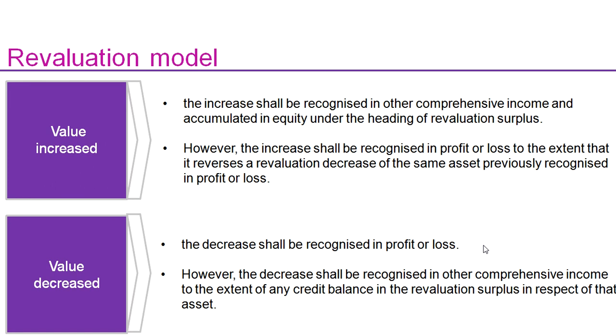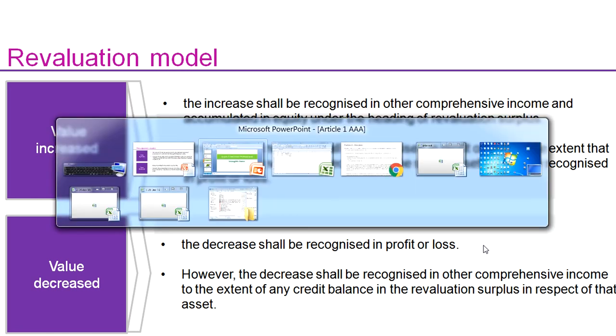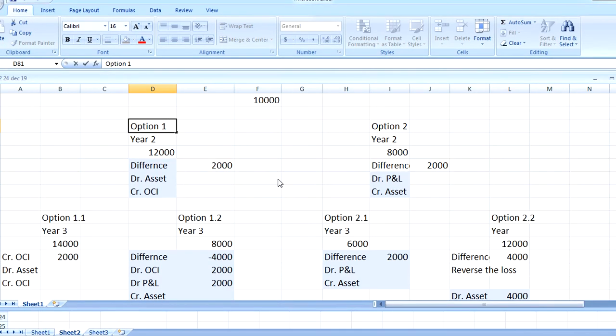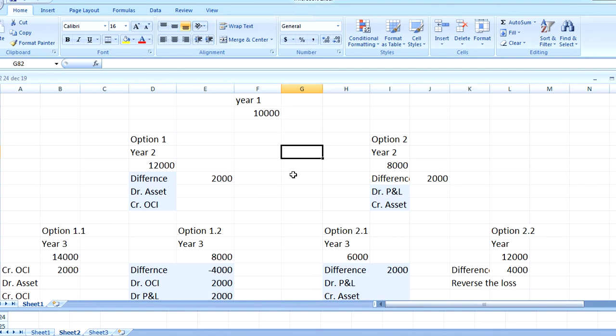So what happens in the revaluation model? I will be informing you with an example which you will be able to understand. So moving with the example. Well, this is your example. There are two cases, option 1 and option 2, in your year 2, and options 1.1, 1.2, 2.1 and 2.2 in your year 3.